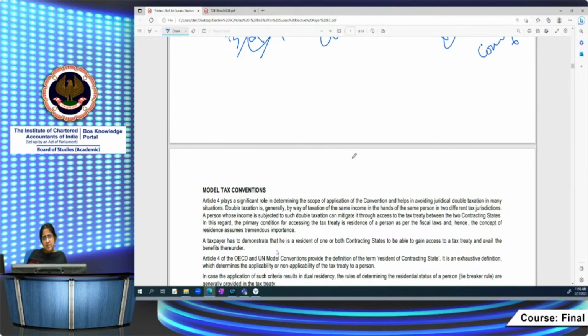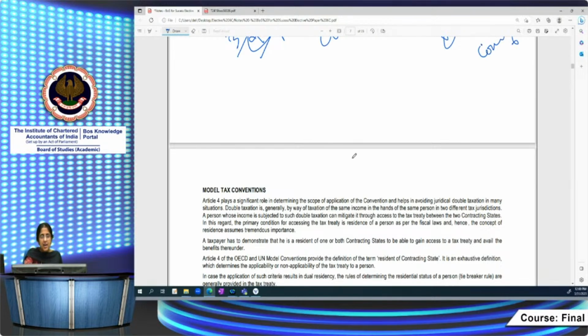Suppose as per the tax laws of country A also, he's a resident of that country. Okay. Then how do you go about? He's a resident of two countries now. Resident of India and resident of country A. How will you determine in which country he is a resident? So you have to apply the tiebreaker rule. As far as residency condition in model tax conventions and DTAs, they say you have to be a resident as per the domestic tax laws. If you are a resident as per the domestic laws, by virtue of which you are liable to tax, then you have to consider you'll be a resident in that country.